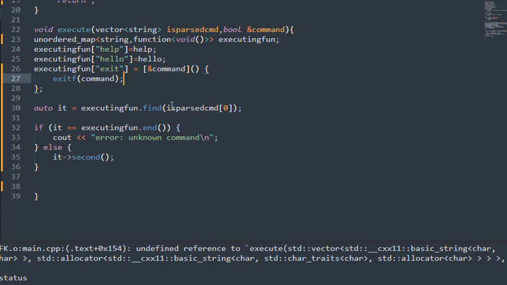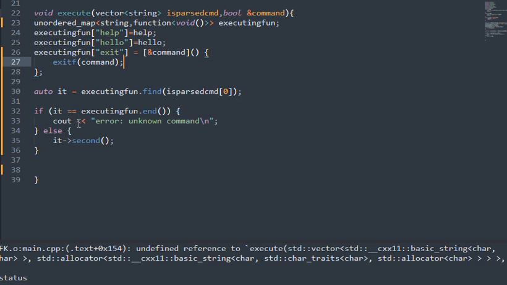Let's say the user typed hello. Inside the executing function we will find hello. If there is hello, it will return two things in the iterator, the key and the function. If iter equals executing function dot end, it means whatever the user put does not exist here.